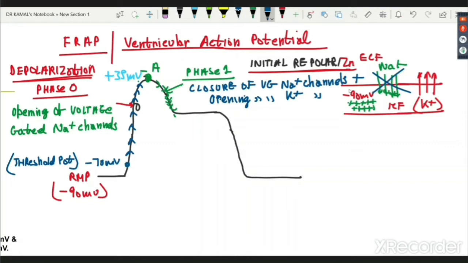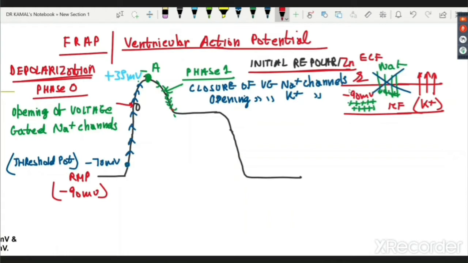A lot of people ask, sir, why only plus 35? It should go to plus 100, it should go to plus 70. As you have seen in the nerve muscle action potential, there is something known as the Nernst potential, and it will never cross its Nernst potential. Secondly, why is it not even touching it? The Nernst potential of sodium is around plus 62. So why is it not even going to plus 62? The reason is that channels are closing much earlier. So channels close at plus 35. So closure of voltage gated sodium channel and opening of voltage gated potassium channel. Potassium has opened and sodium has closed.